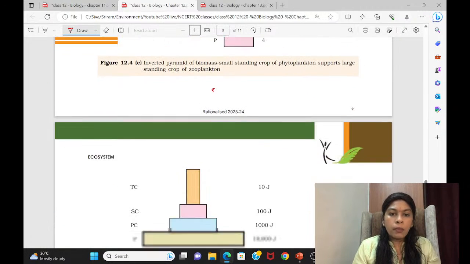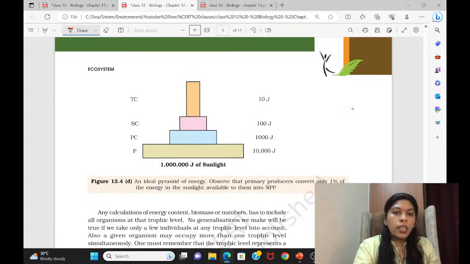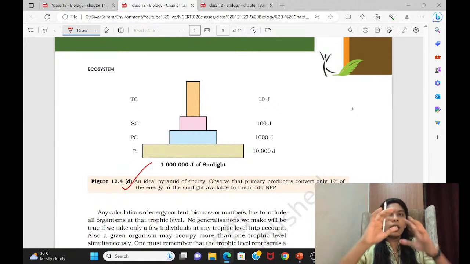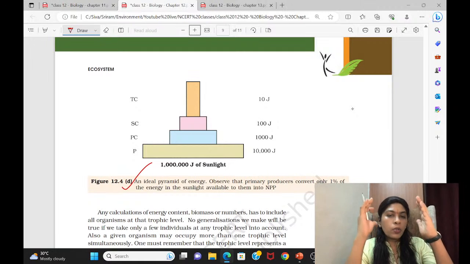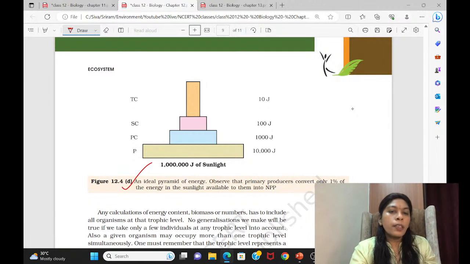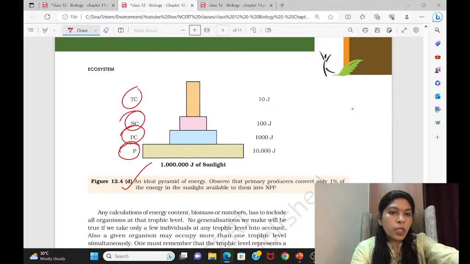This is the pyramid of biomass, which can be inverted, but come to this, this is energy. The energy pyramid will always be in the upright position only. It will not get inverted at all. Okay, so always the producer will have the utmost energy. Then as the level goes up and up, the energy decreases. That is why this is producer, primary consumer, secondary consumer, tertiary consumer. He will get only 10 joules of energy.